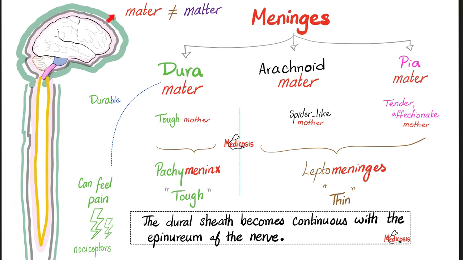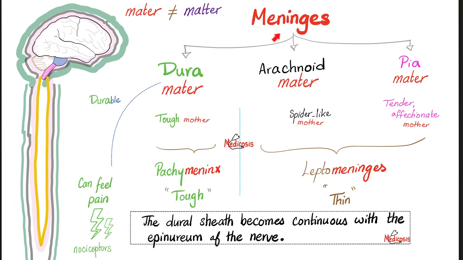The dural sheath becomes continuous with the epineurium of the nerve. Also, these meninges cover some nerves, such as the optic nerve. The optic nerve is covered by these meninges as well. And let me tell you something that will blow your mind. The dura that surrounds the optic nerve becomes the sclera that surrounds the eye. The dura and the sclera are the same layer.